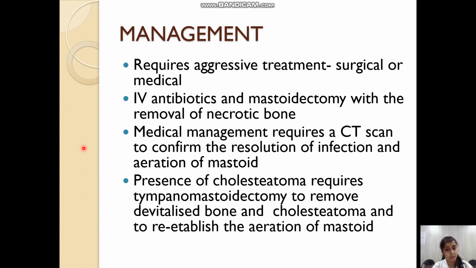Management of mastoiditis requires surgical and medical treatment, and it should be started aggressively and promptly. IV antibiotics should be started along with the mastoidectomy and the removal of the necrotic tissue. If there is a cholesteatoma, then the corresponding surgery to address the cholesteatoma should be done.